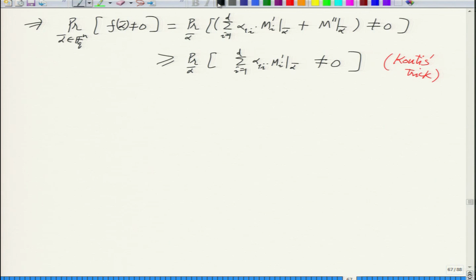Right, so what have we reduced our problem to? The latter expression involves only minors with rho 1.